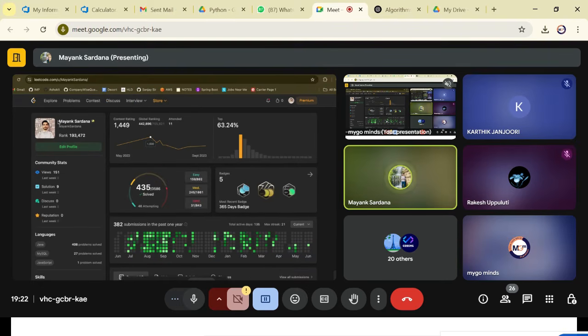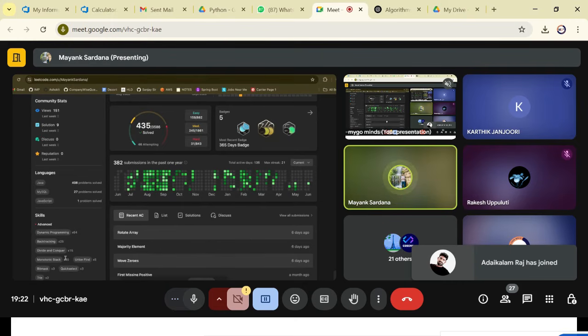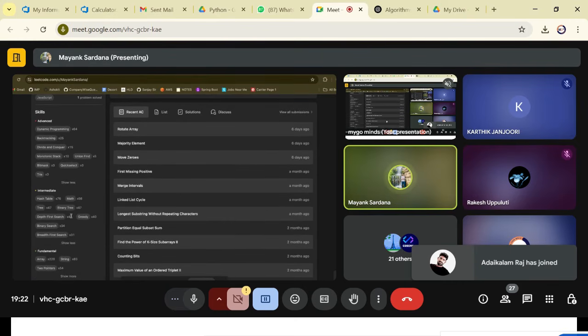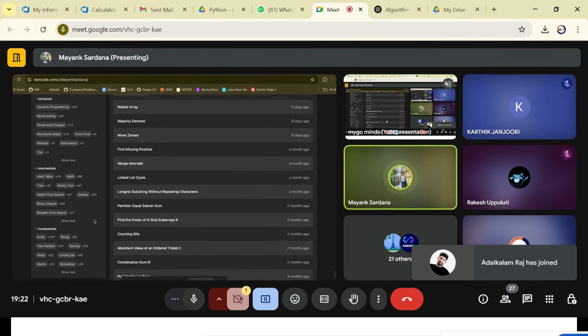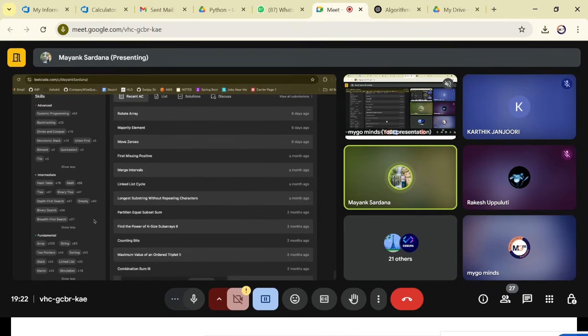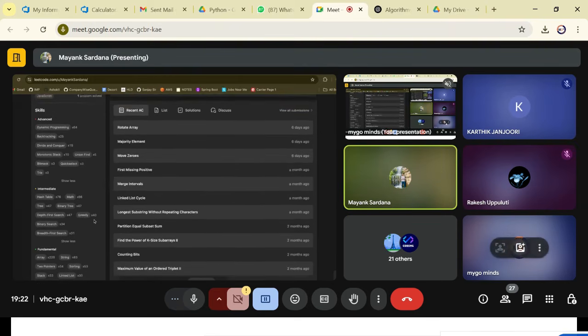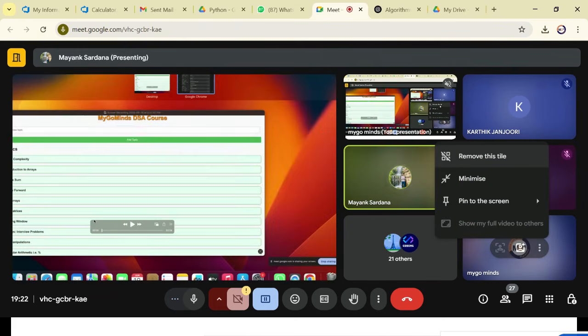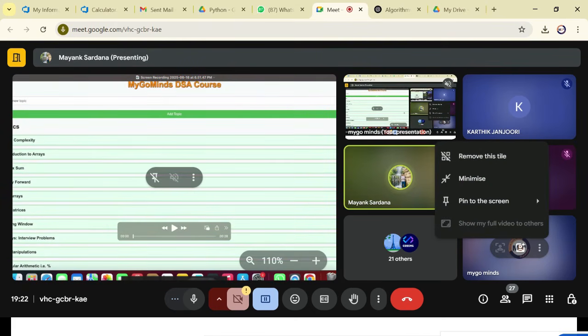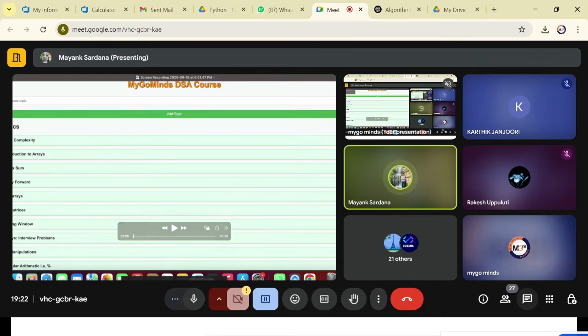So this is Mayank Sardana. These are 435 problems that I've solved till now. These are basically on every concept. These are not few questions. The basic thing is that quality matters. Quantity, you can do any question. On one concept, you can deal with 100,000 questions, but at the end, the quality will matter. So I will show you one thing before that, what we will be doing in this course.